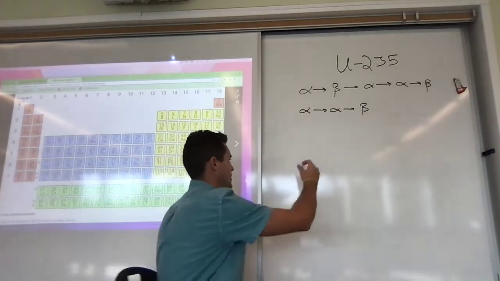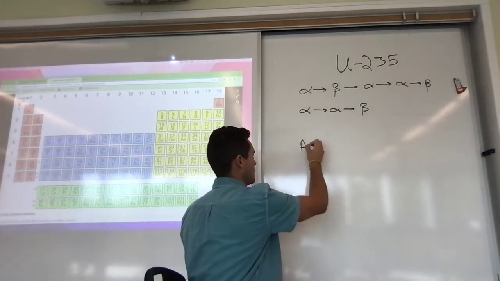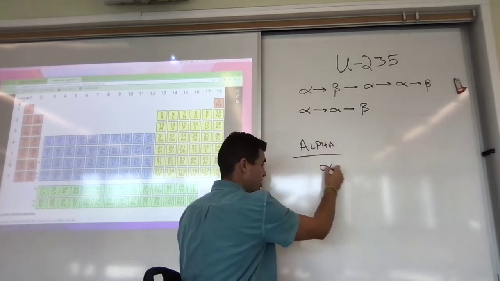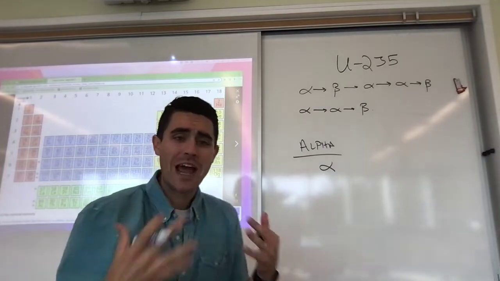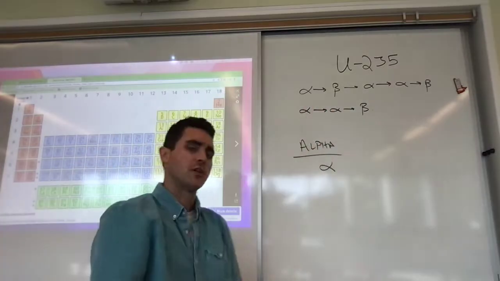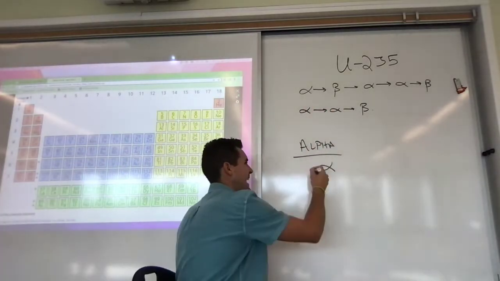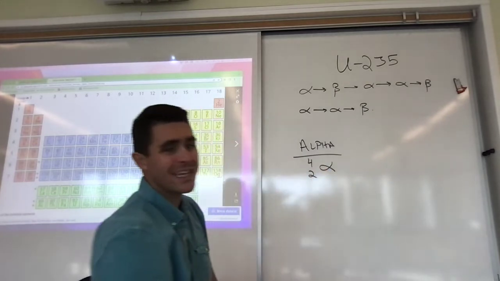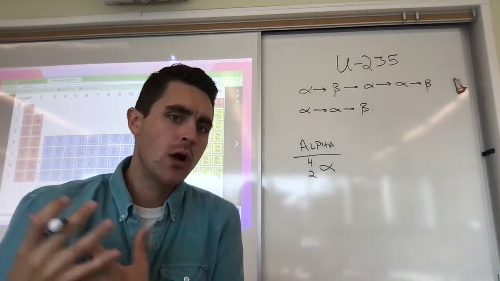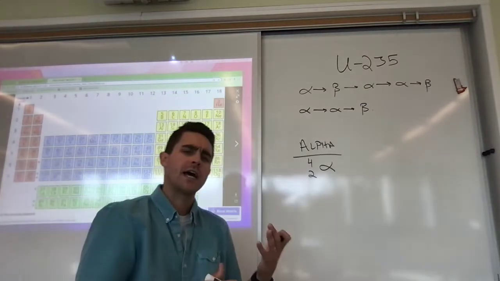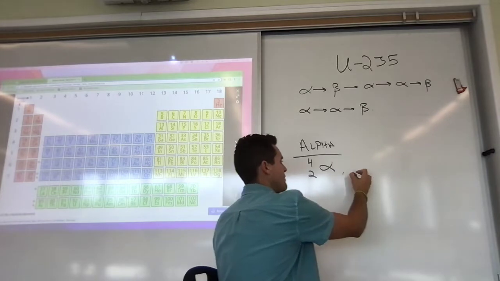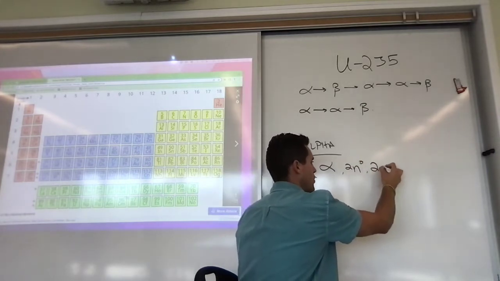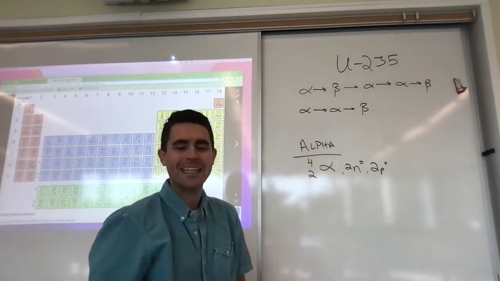The first one we've seen is the alpha particle, spelled A-L-P-H-A. It's denoted by the Greek symbol for alpha, like a Jesus fish, if you will. The alpha particle has a mass of 4 atomic mass units, and it contains 2 protons. So if it contains 2 protons and has a mass of 4, that means it's made up of 2 neutrons and 2 protons. It's essentially a helium nucleus.